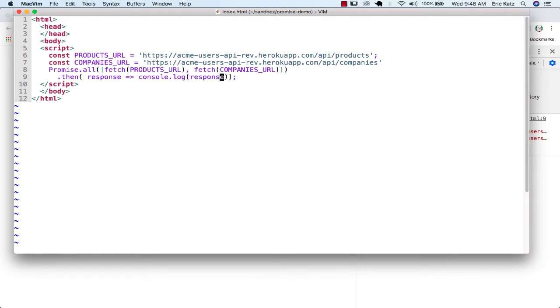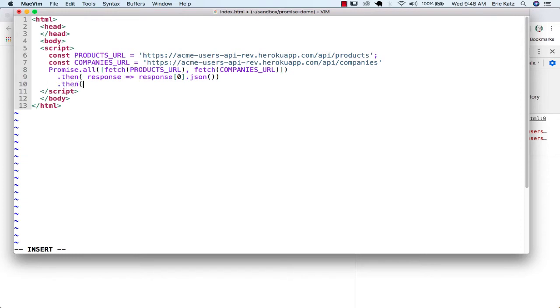And now we want to get both responses, so we can do another Promise.all. What we have here is two responses. So just for the sake of argument, let's take response0.json, and we'll have one set of data here.